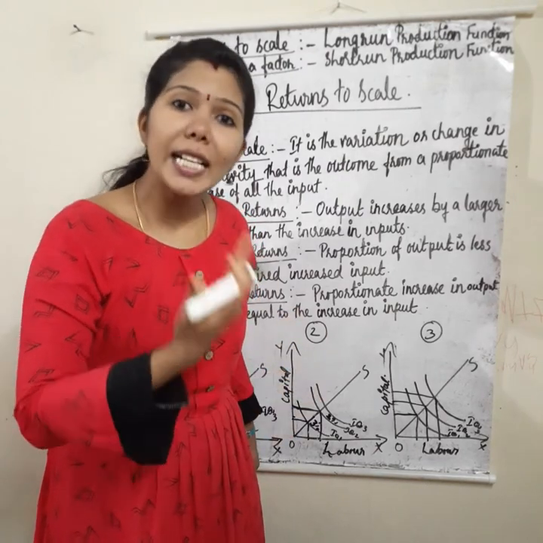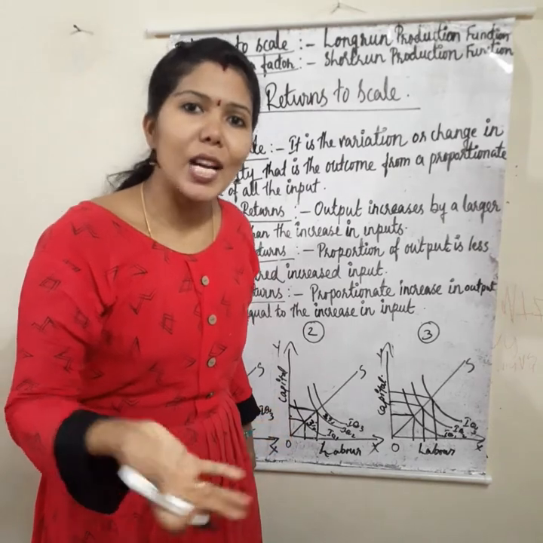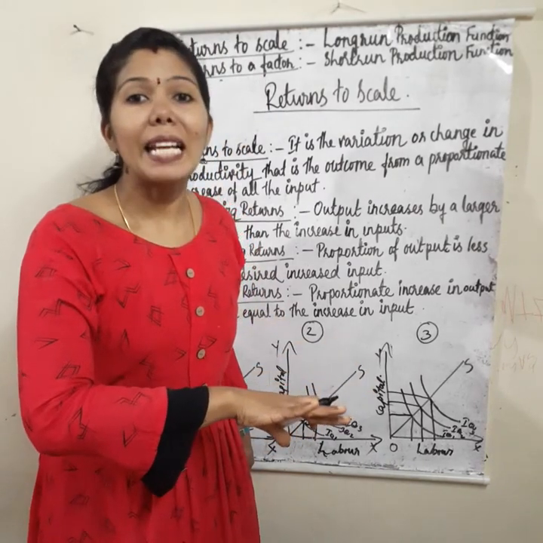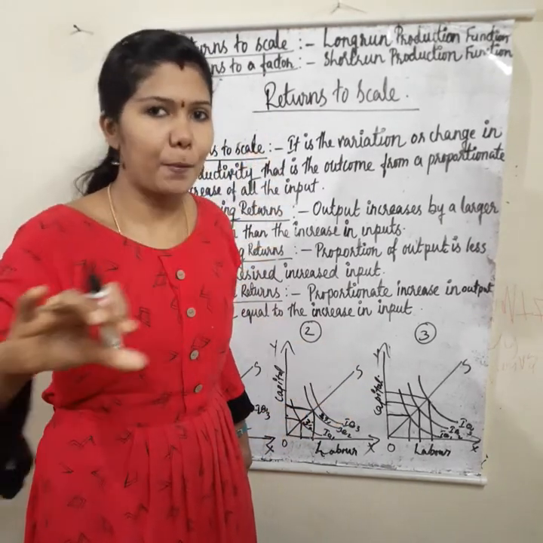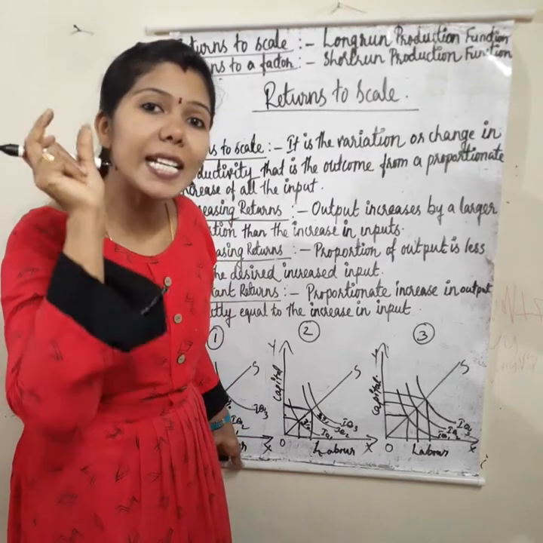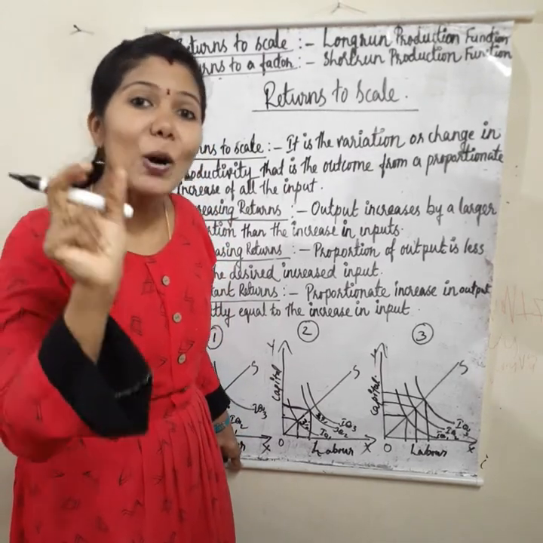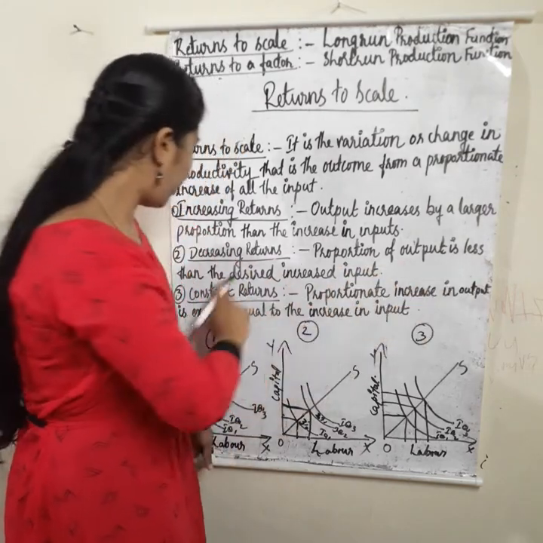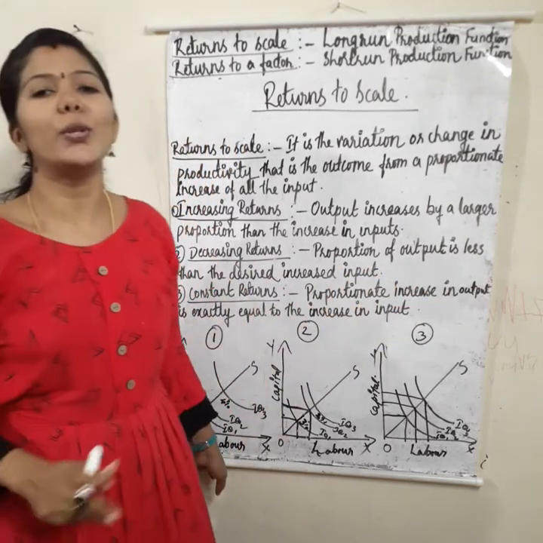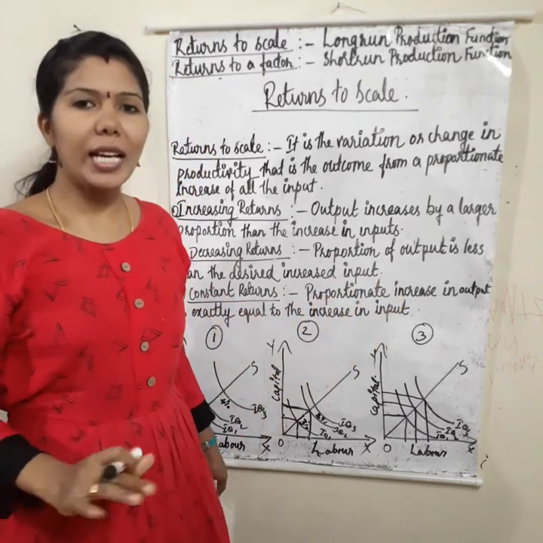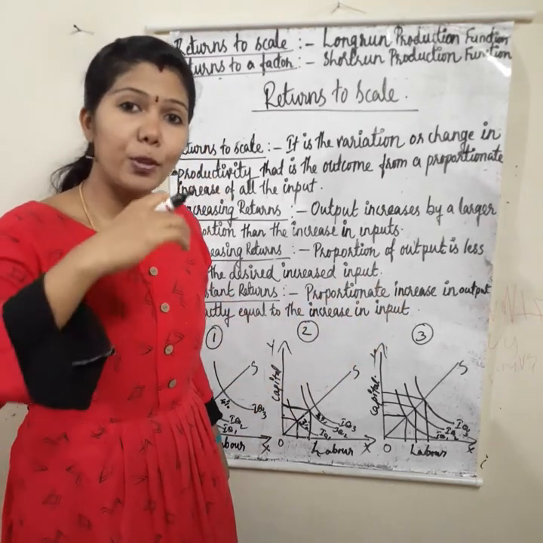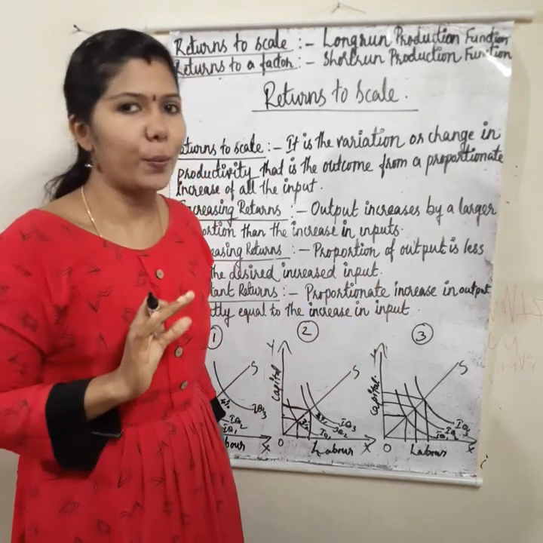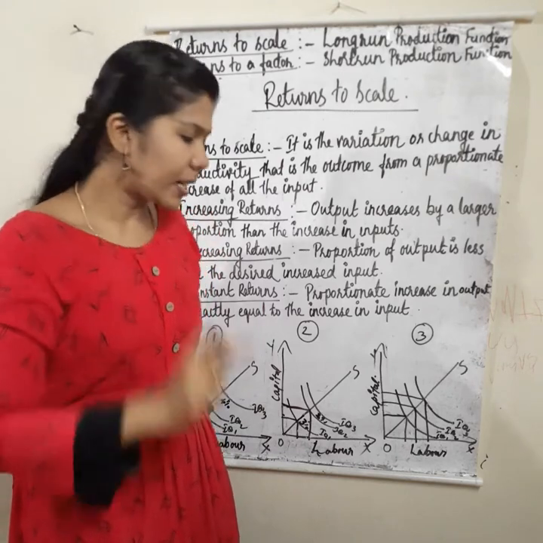If input increases by 3%, output will also increase by 3%. Same proportion. That is constant returns to scale.